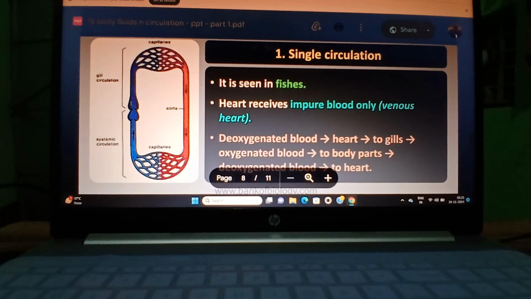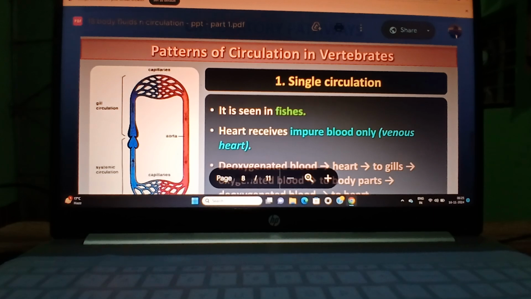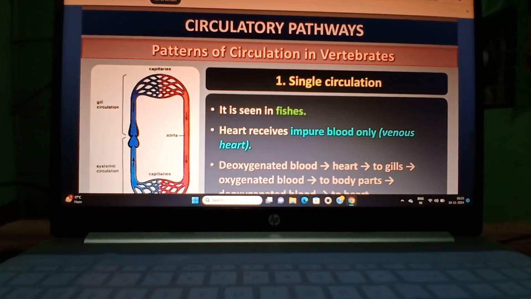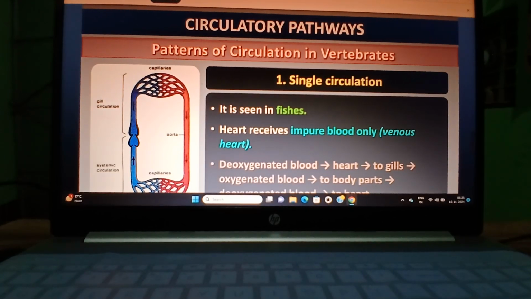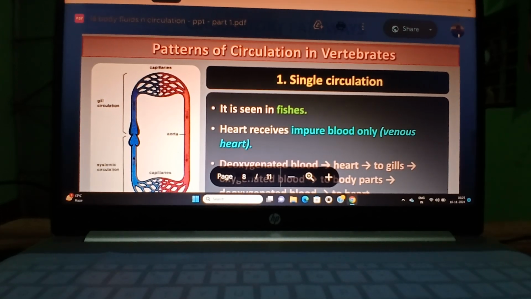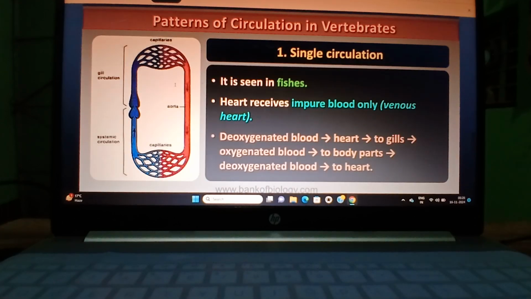This is the ventricle. The ventricle pumps the blood to the gill. Okay, this is the gill, where capillaries are present near the gill. So in this portion, exchange of gases takes place, meaning dissolved oxygen present in the water comes to the blood, and the carbon dioxide in the blood goes to the water. Then after purification, the deoxygenated blood changes into oxygenated blood, and then again from the gills it goes to the whole body.